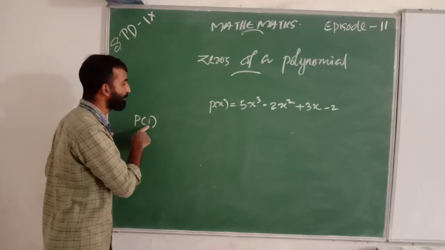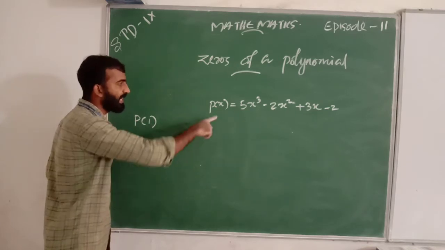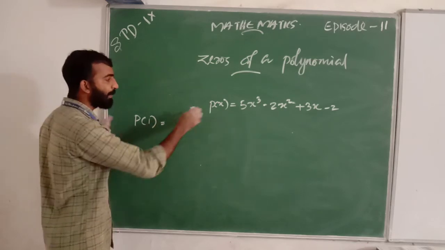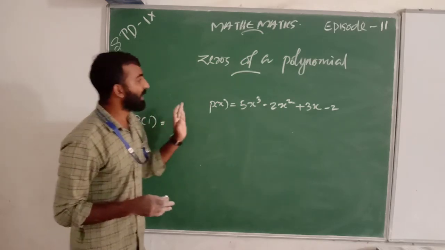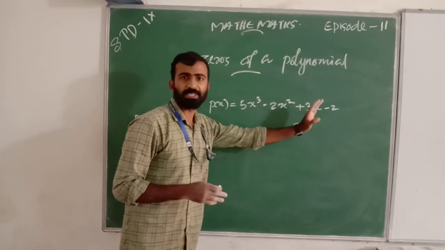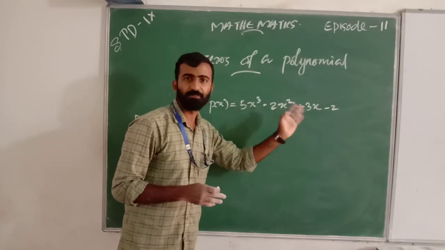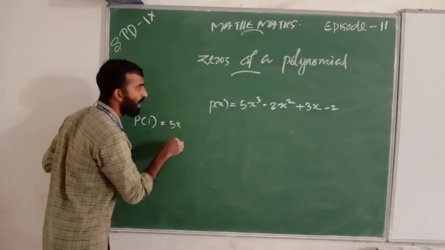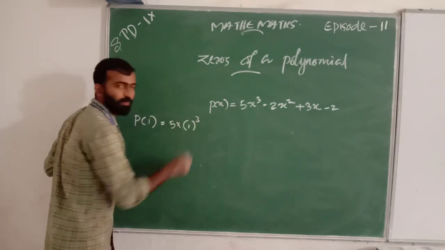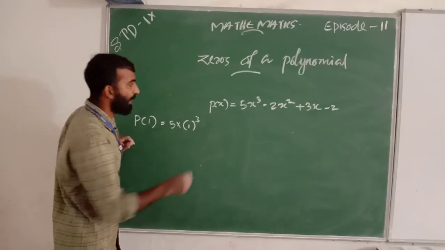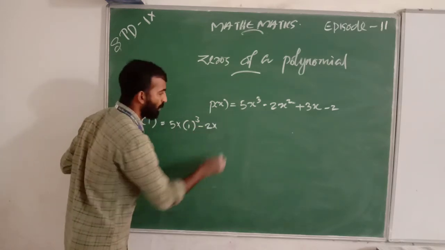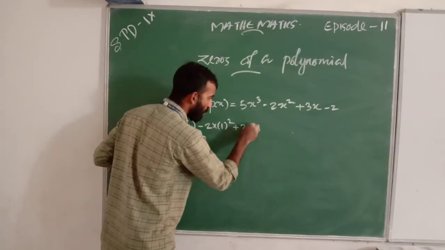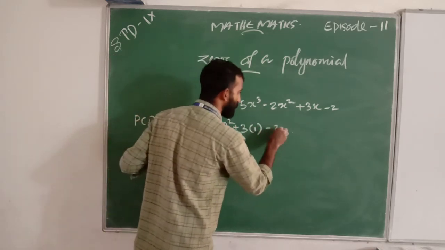When we replace x by 1, we replace it in all places: 5 into 1 cube, minus 2 into 1 square, plus 3 into 1, minus 2.